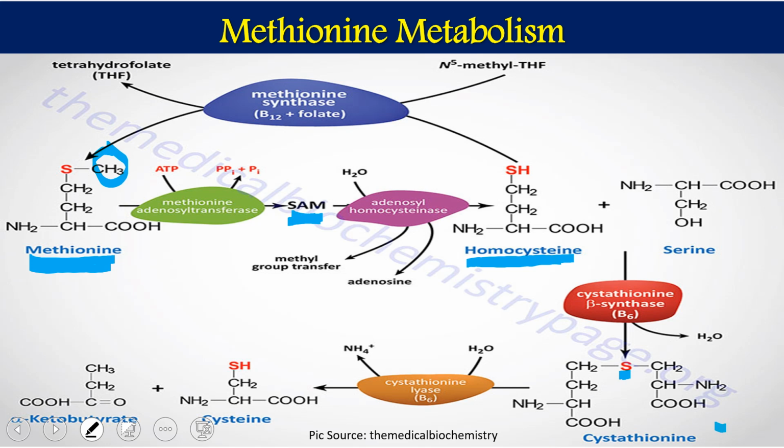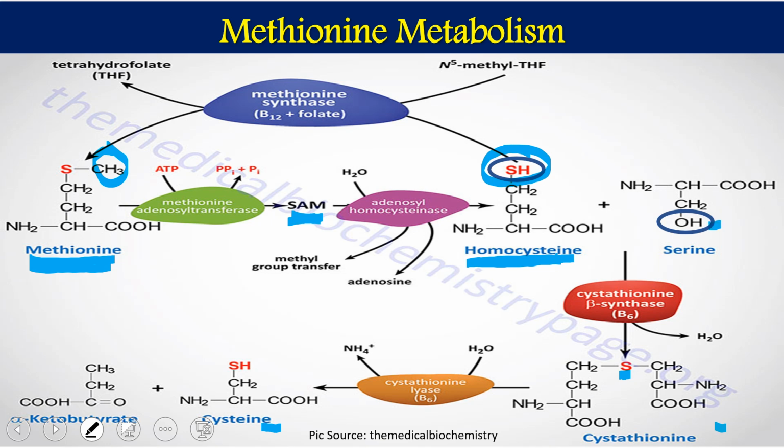This cystathionine is an intermediate which ultimately gives us cysteine, where the enzyme required is cystathionine lyase. Lyase means it is going to divide this particular bond. So ultimately we are going to get cysteine and alpha ketobutyrate. The specific thing we need to remember here is that the sulfur is present with the homocysteine carbon moiety, whereas serine has an OH.